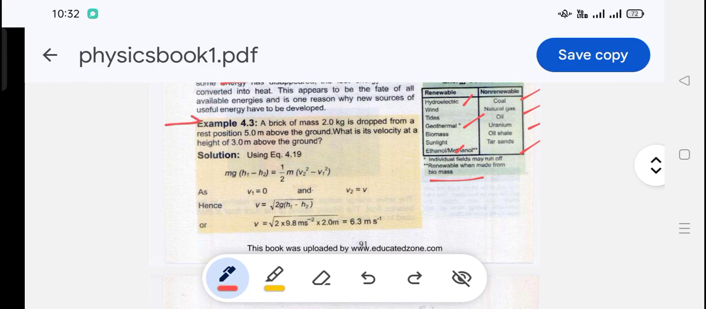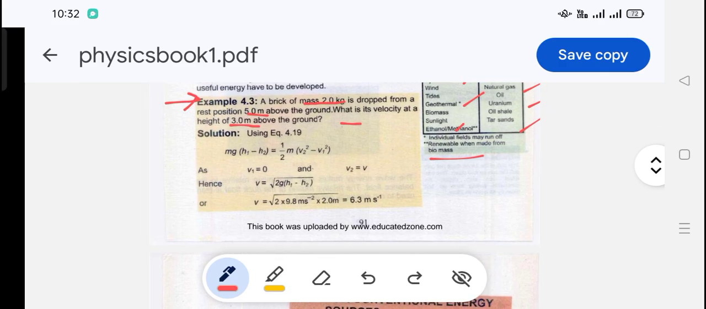Now we will see example 4.3. A brick of mass m kg is dropped from a rest position 5 meters above the ground. What is the velocity at 3 meters above the ground? We know from equation 4.19 that change in kinetic energy is equal to change in potential energy. So mg(h1 minus h2) is equal to 1/2 m(v squared minus u squared), final velocity minus initial velocity squared.